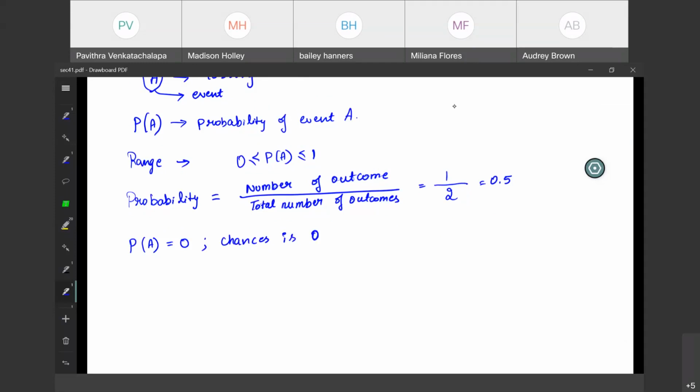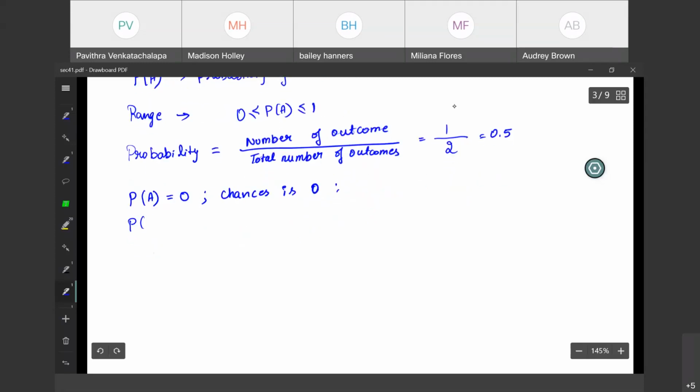Now, today is Friday, right? What are the chances that tomorrow is Monday? 0. So there is no chance at all. I will go with the same example. For a probability to be equal to 1, that means definitely it will happen.